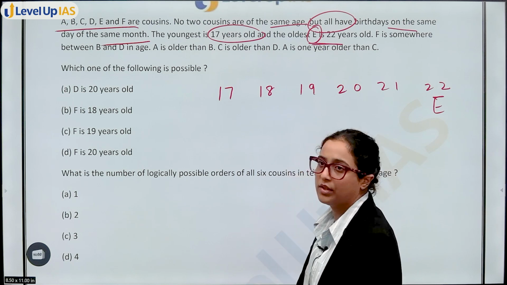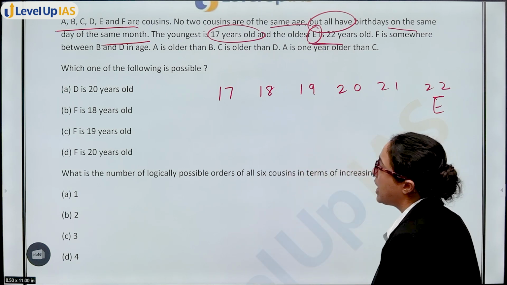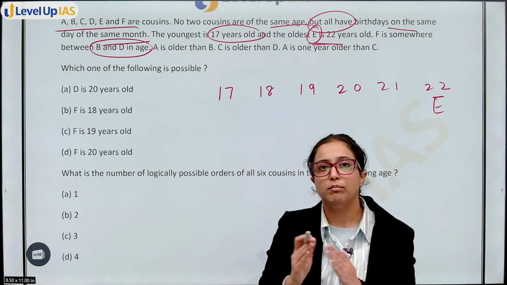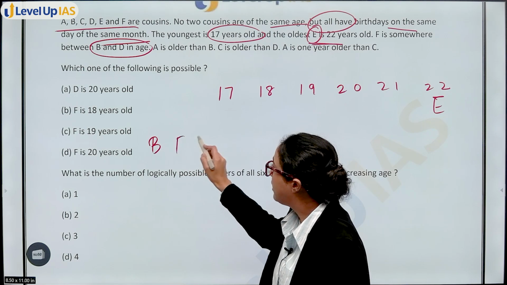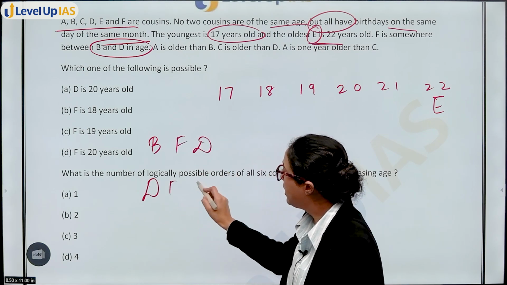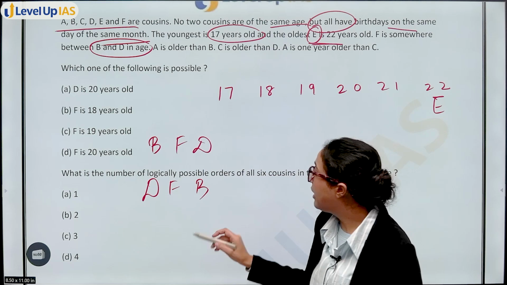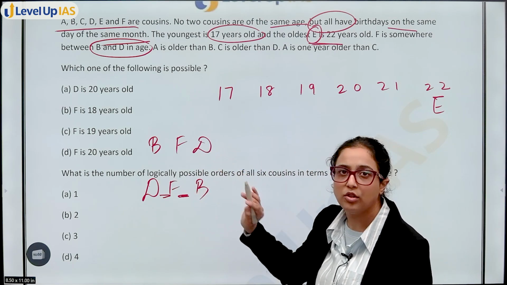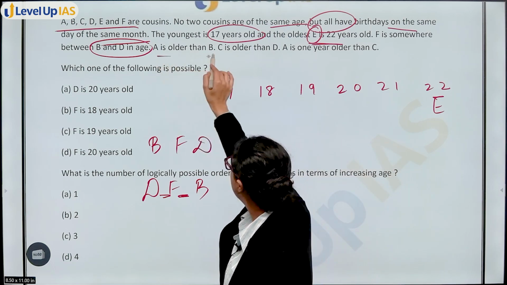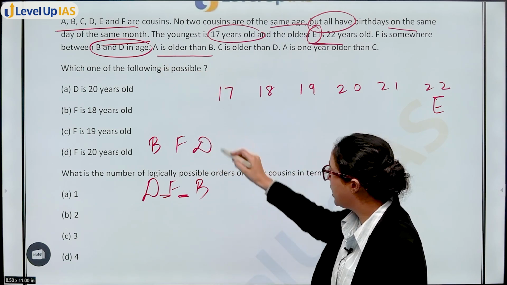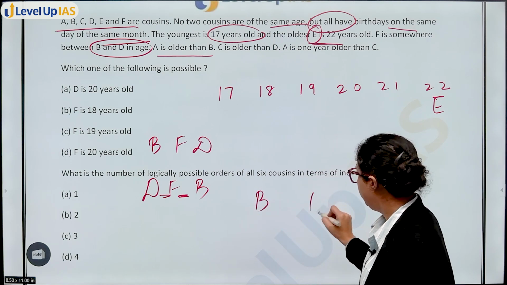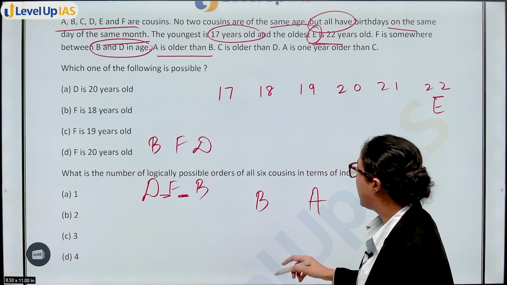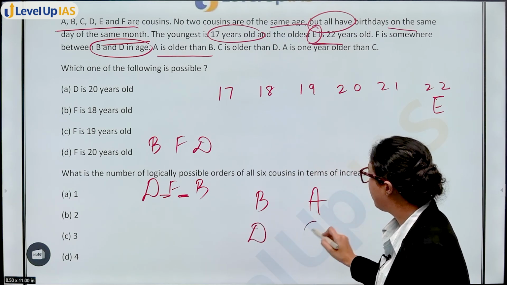This is already given to you. F is somewhere between B and D in age. अब देखो, the first thing is to remember between B and D. So it can be like this also, and it can be like this also. Somewhere between मतलब यहाँ पर भी there can be other members also. Till now I cannot decide. Next you have A is older than B. So wherever B is, A is after B in this series. C is older than D. That means wherever D is, C is after D.